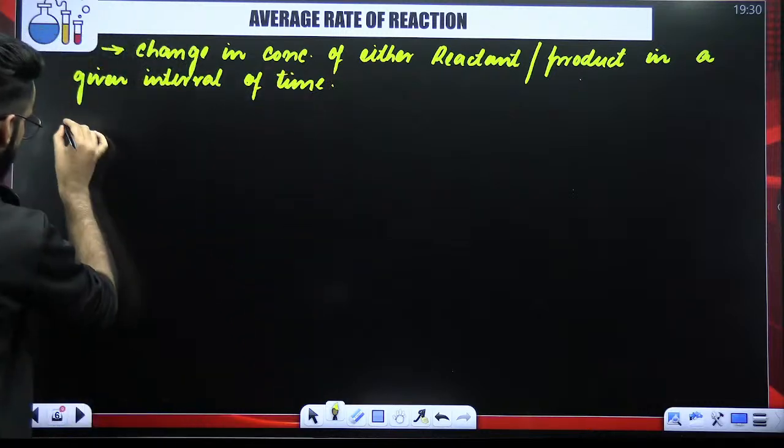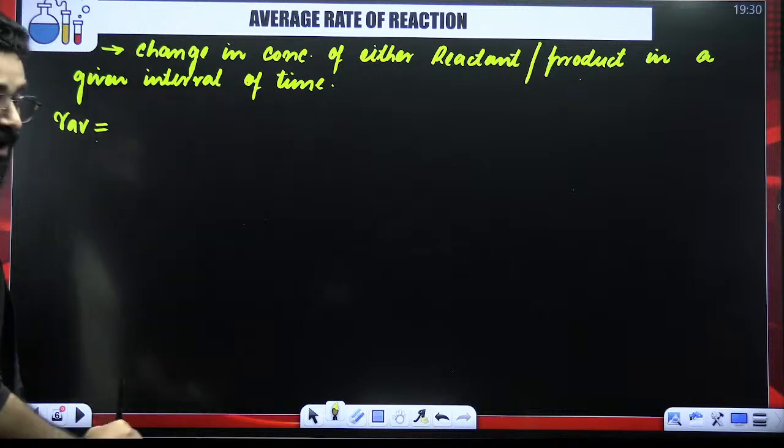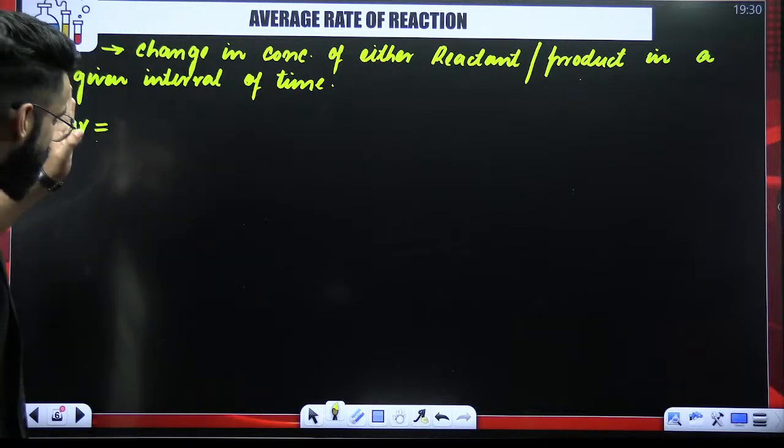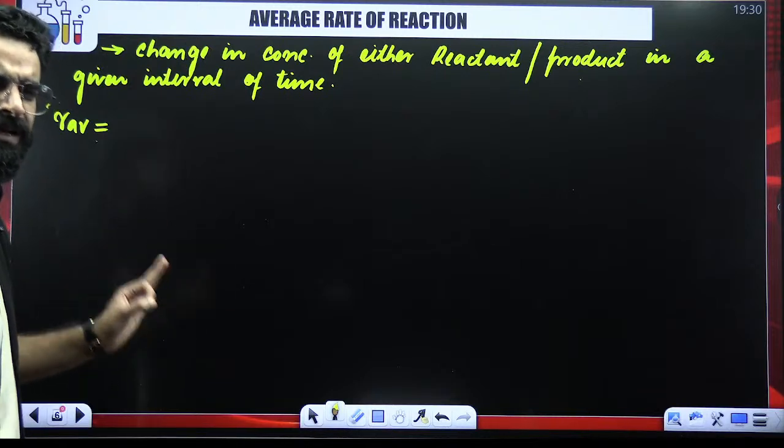Average rate of reaction, which I'm denoting with R_av, is defined as the change in the concentration of either reactant or product in a given interval of time.